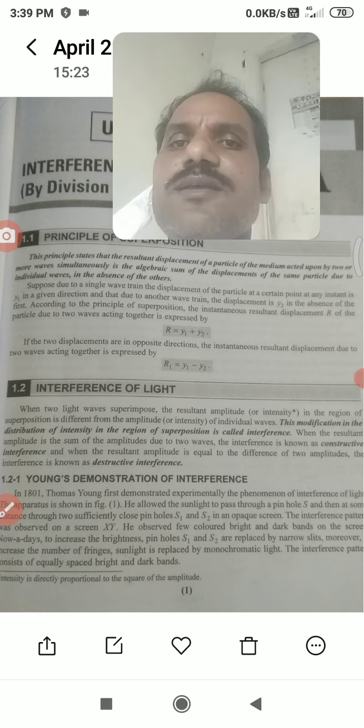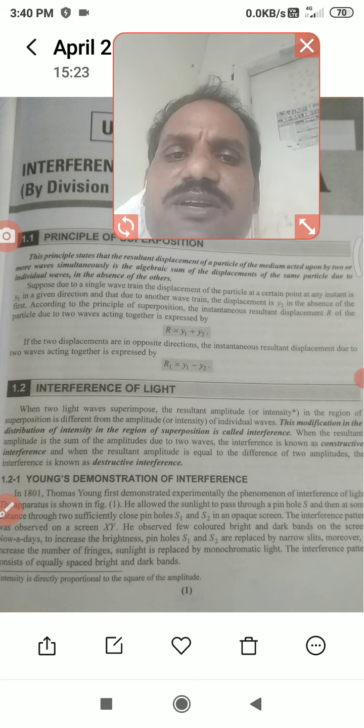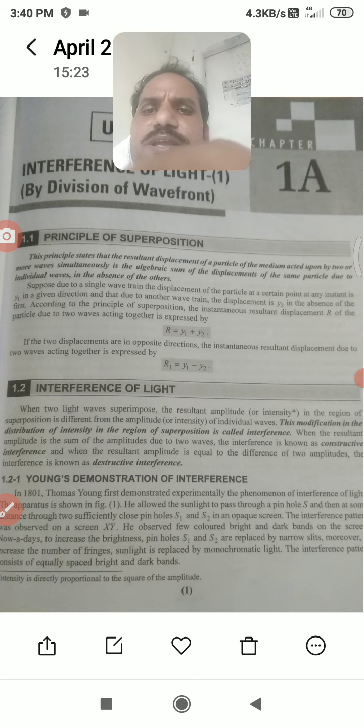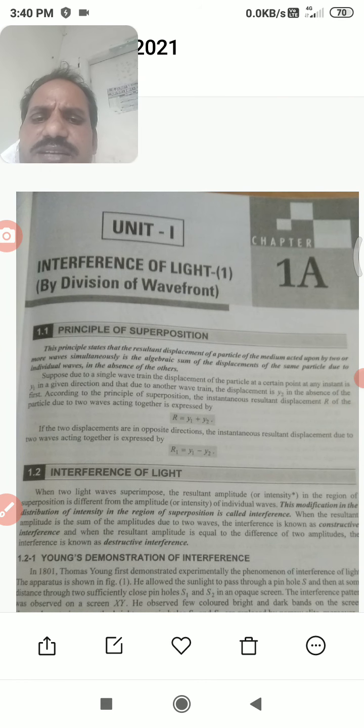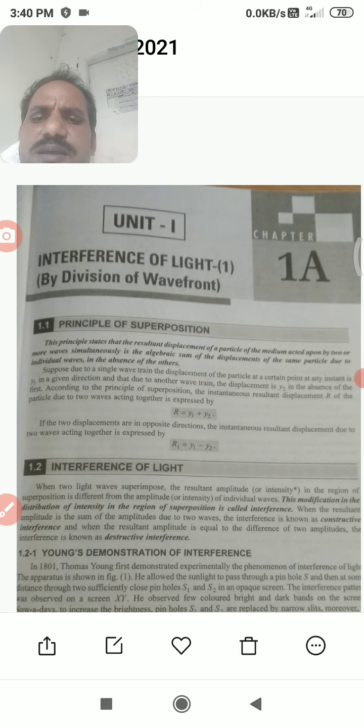Interference is one of the small topics in light properties. Interference of light is of two types: one is by division of wavefront, and the other is by division of amplitude. These are the two types of interference.